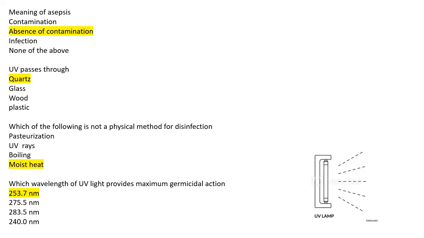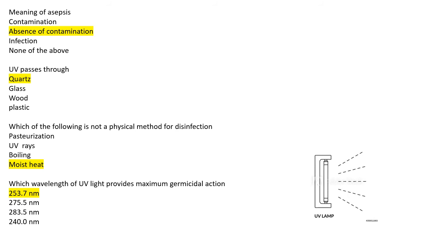Okay. Then UV passes through what? So we use UV lamps in our laminar airflow or biosafety cabinets. So UV passes through quartz and not through glass or wood or plastic. Okay, the correct option is quartz.